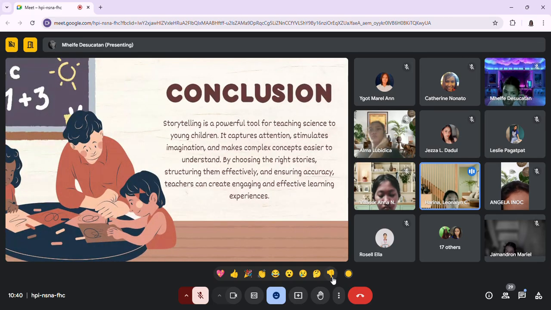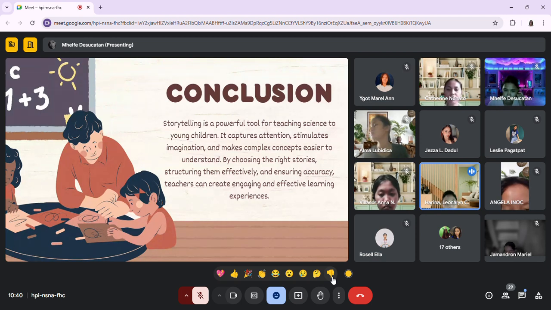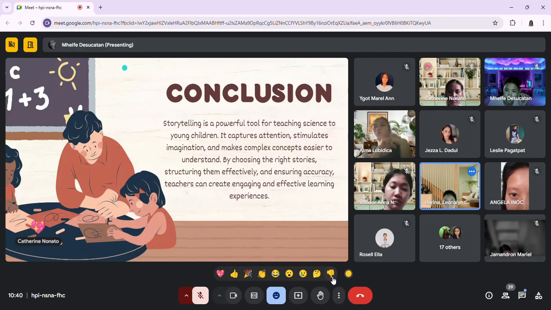In conclusion, storytelling is a powerful tool for teaching science to young children. It captures attention, stimulates imagination, and makes complex concepts easier to understand. By choosing the right stories, structuring them effectively, and ensuring accuracy, teachers can create engaging and effective learning experiences. That's all for our discussion for today. I hope you gain something from us.